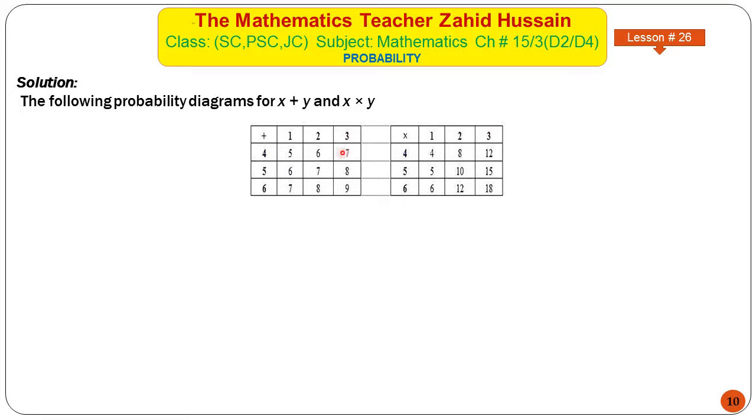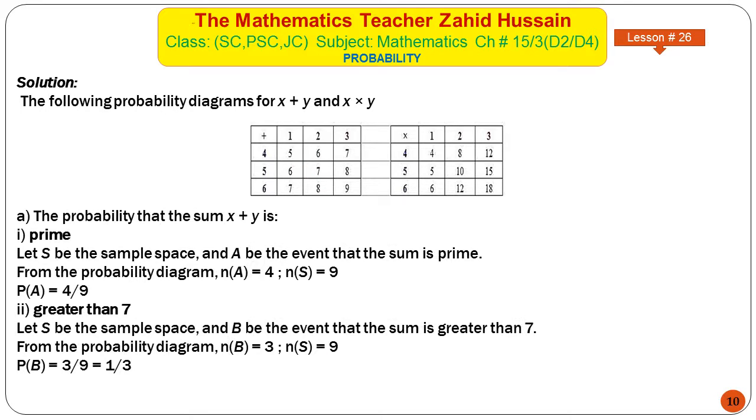Sometimes you will be given some numbers in this table, and you will be asked to complete the table. Now in this case, the probability that the sum X plus Y is prime. These are the outcomes of the sum after adding the outcomes of the two events.